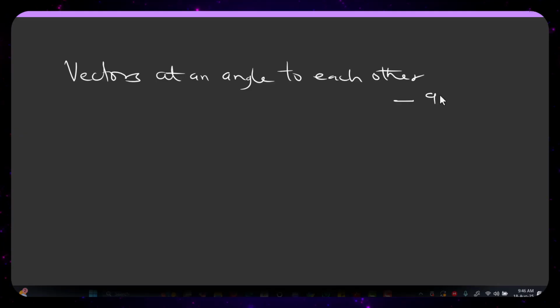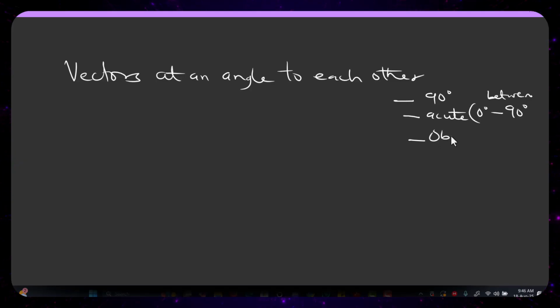First, the 90-degree angle. Then the acute angle, between 0 degrees and 90 degrees. I will also talk about how to solve those between 90 and 180 degrees, which is the obtuse angle.